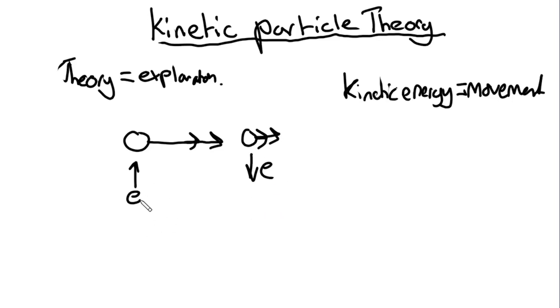So, how is energy transferred to the particle? Now, there are other types of energy, but the main one we'll be focusing on today is heat energy.